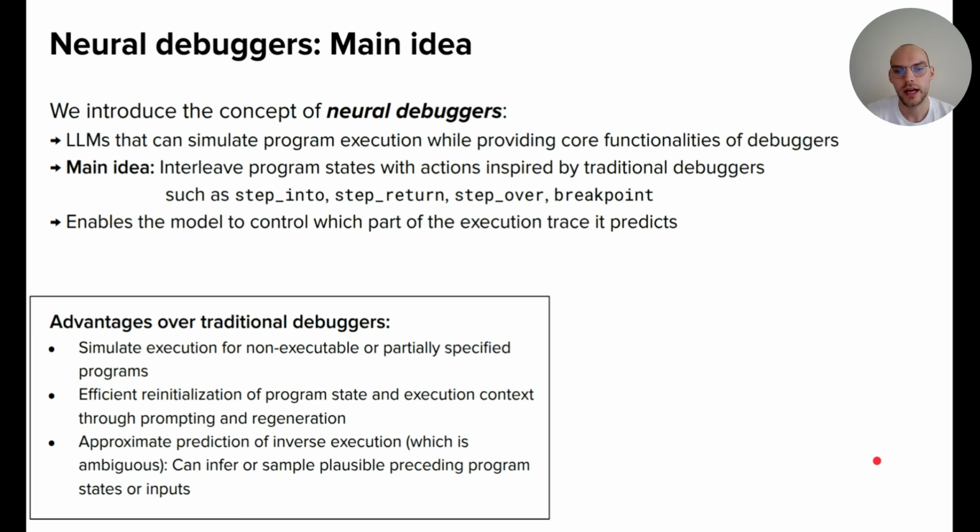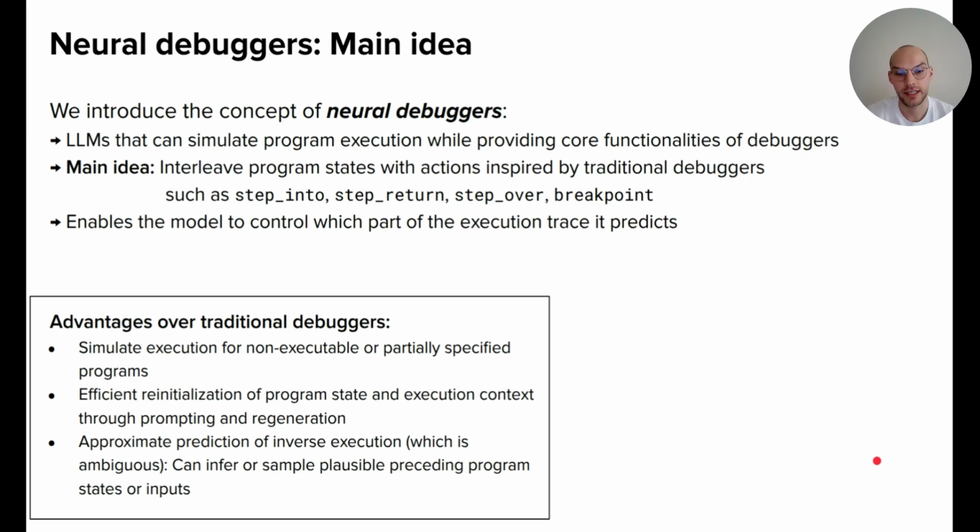We can also have more efficient reinitialization of program state and execution context through prompting and regeneration instead of restarting the program. Just think of debugging a training loop, which usually has some setup to do before. And then when you want to come to the important point, it takes some time. This would be faster with a neural debugger.